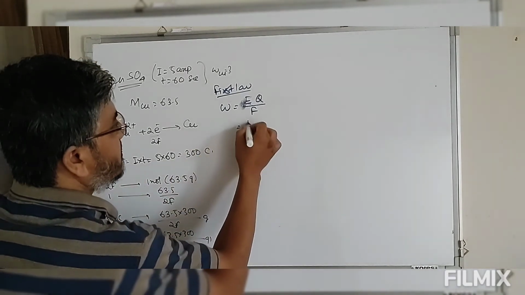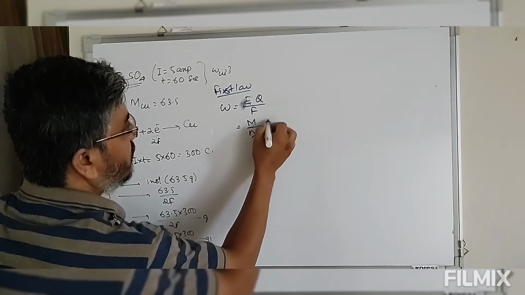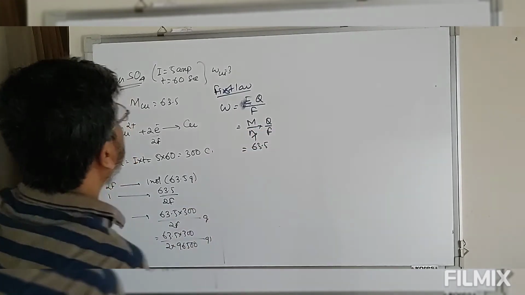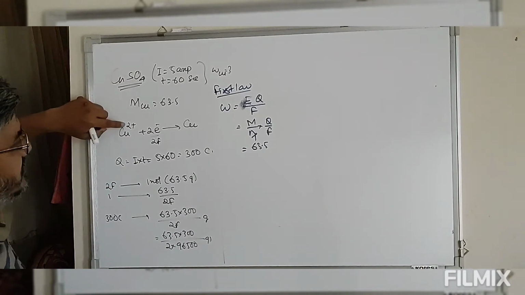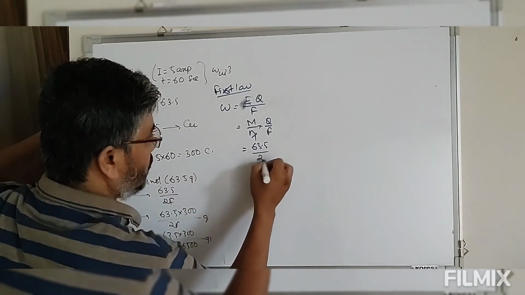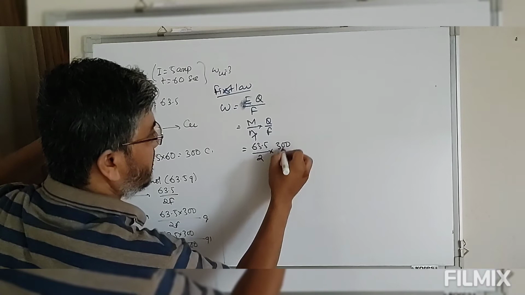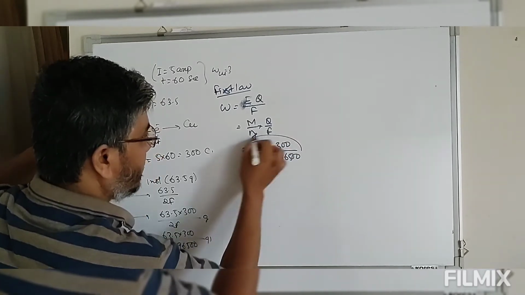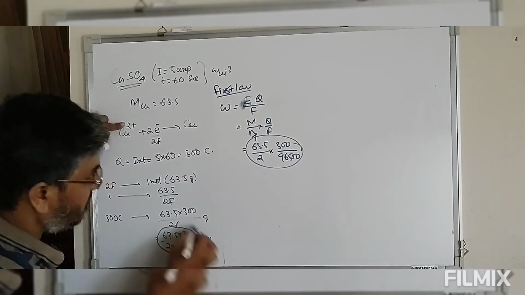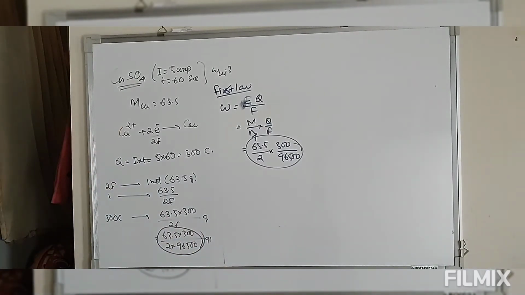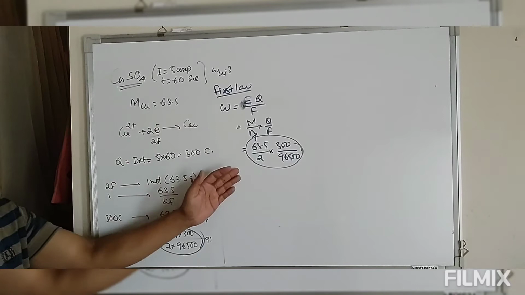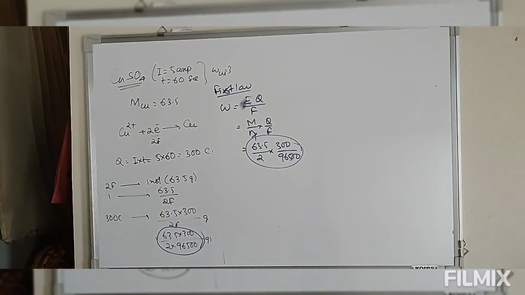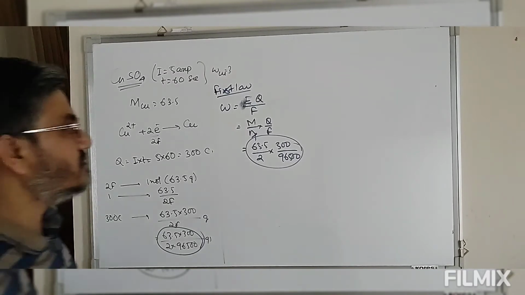So E is M by NF into Q by F. So M is 63.5. For the N factor, copper is +2, so this is divided by 2. Q is 300 divided by F, which is 96500. So we are getting the same values here. So whether you proceed in the traditional method or by use of the first law, I suppose this is more convenient. So this is the first law.